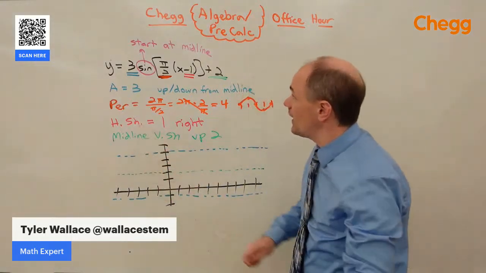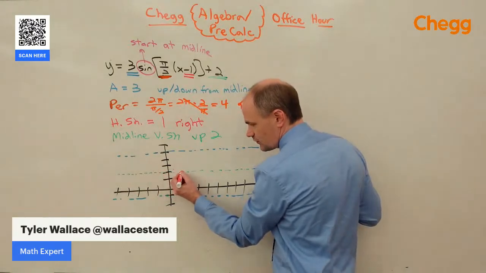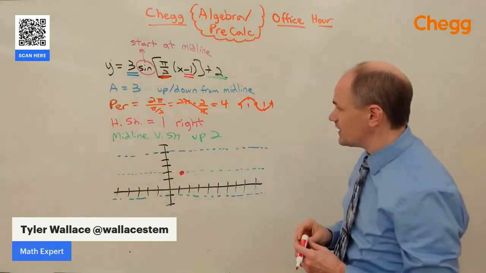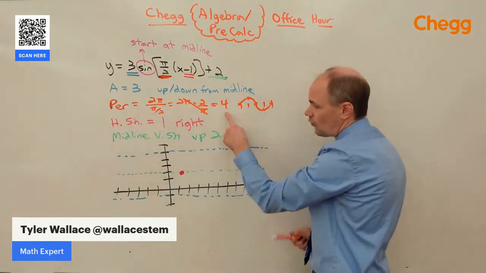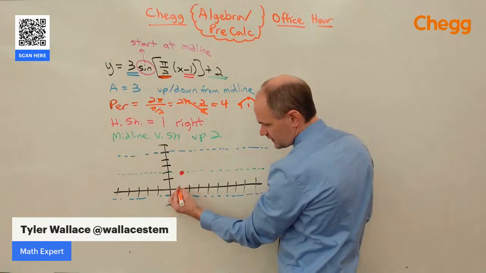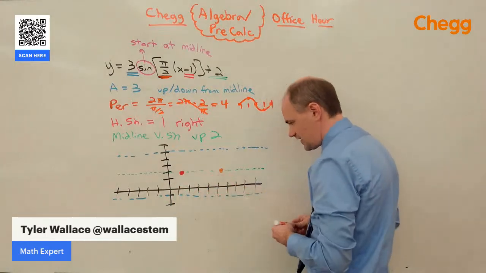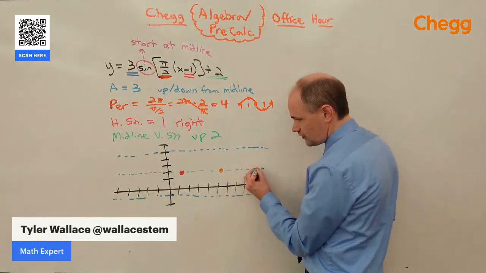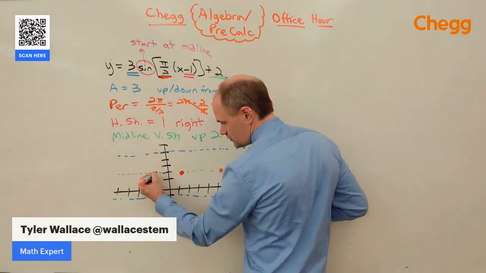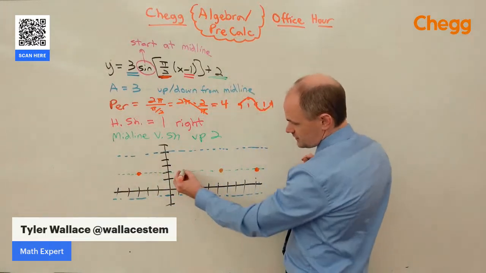Horizontal shift is 1 to the right, and it's going to start at the midline. So I'm going to go 1 to the right and start right on the midline. And then we're going to make our graph knowing that the period is 4. So by the time I go 1, 2, 3, 4 over, it's going to start repeating there. It'll repeat even backwards. 1, 2, 3, 4.